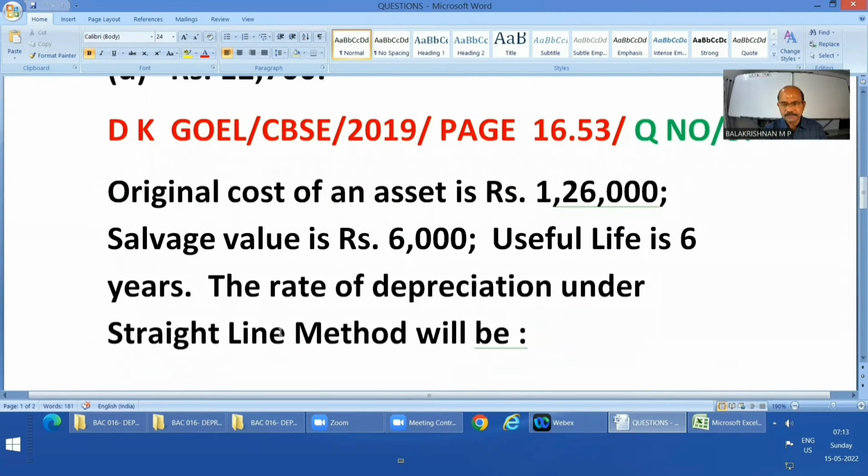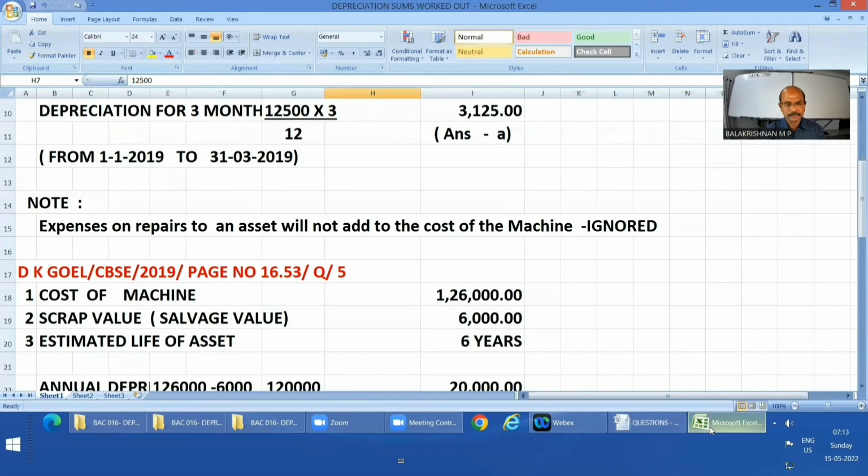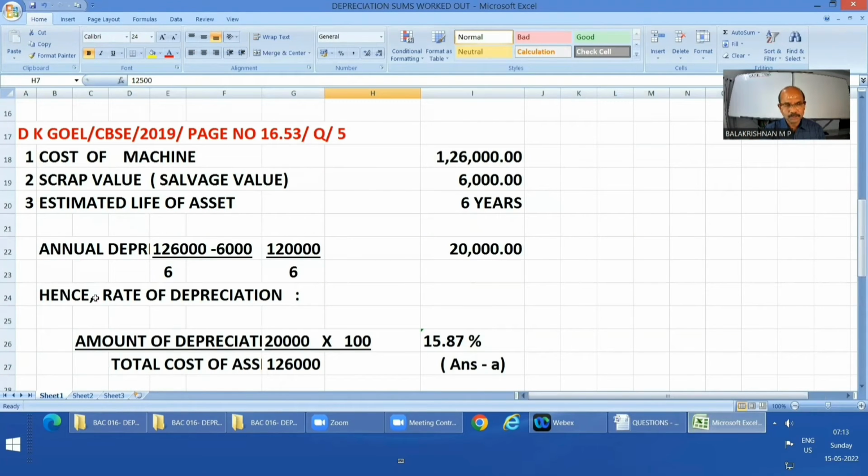I'm reading it out. Original cost of an asset is rupees 1,26,000. Salvage value is rupees 6,000. Useful life is 6 years. Find the rate of depreciation under straight line method. So the rate of depreciation is what you have been asked to find out. So it will be dealt like this. Cost of machine 1,26,000. Scrap value or salvage value 6,000. Estimated life of asset 6 years.